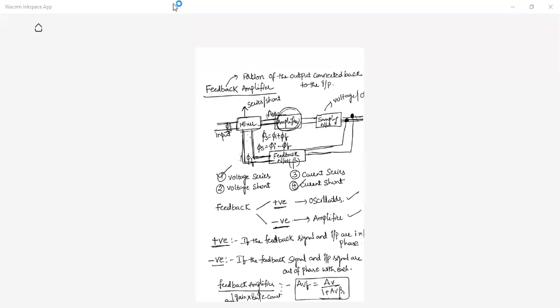Ma'am, 17 or 70? 70. Yes, ma'am. What is the overall gain expression? You are also sleeping. It is available on the screen. At least you should read that expression. My screen is visible to all of you.